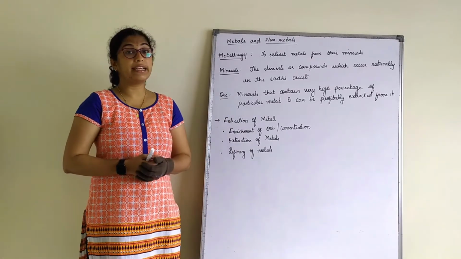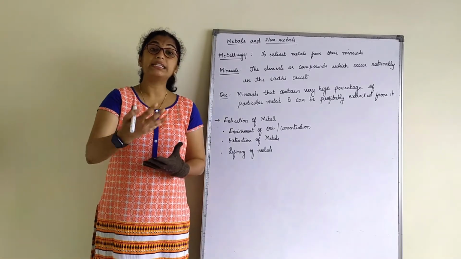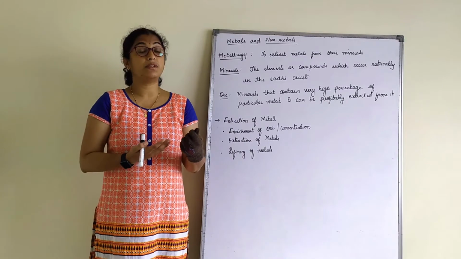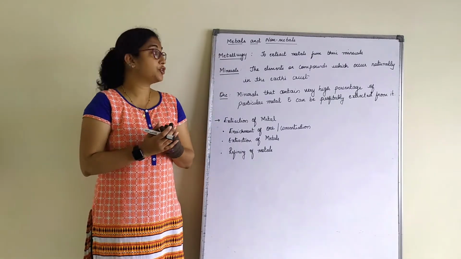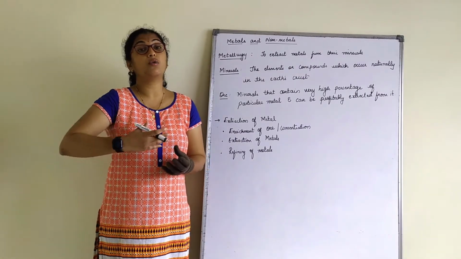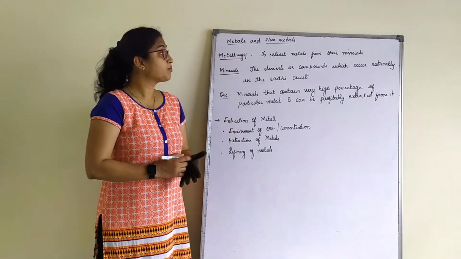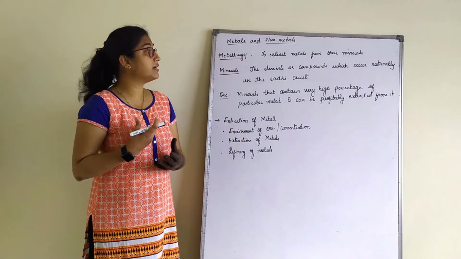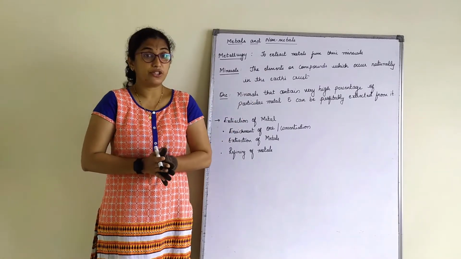So we'll go on to the next part of metals and non-metals, that is exactly how do we extract these metals from these minerals or ores. A branch of science which deals with the study of these metals and how to extract them is called metallurgy. So metallurgy is a process or a branch where we extract metals from their minerals.